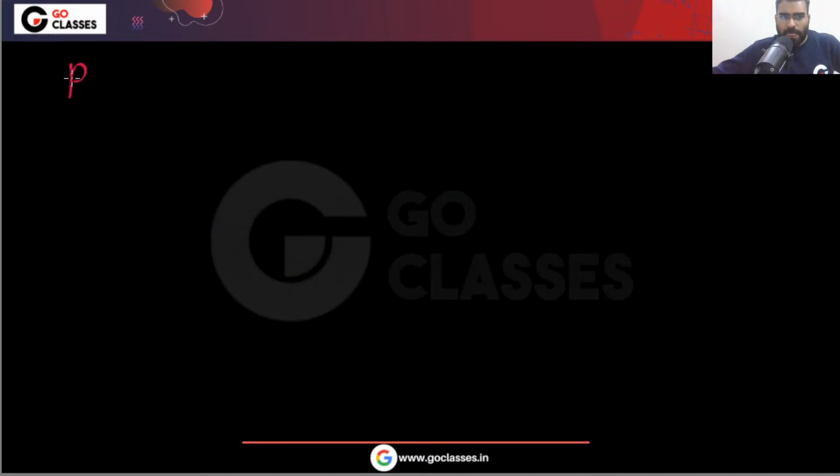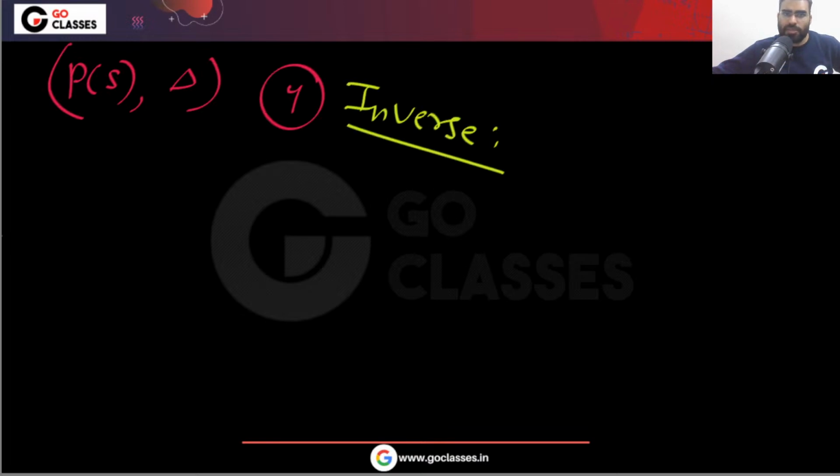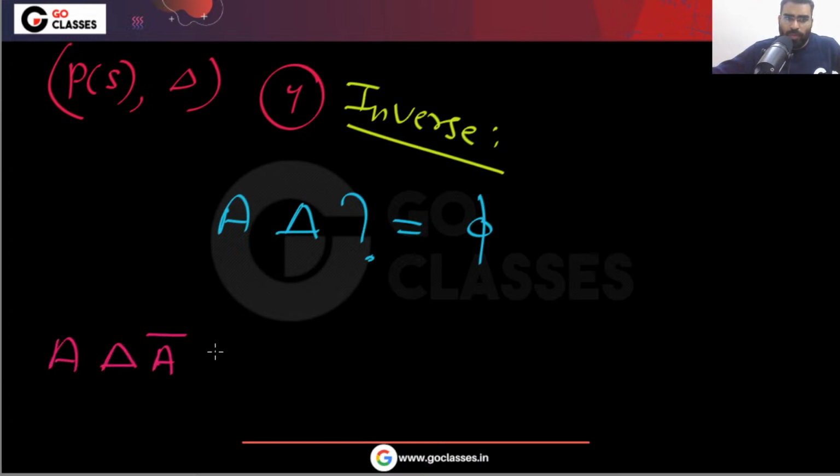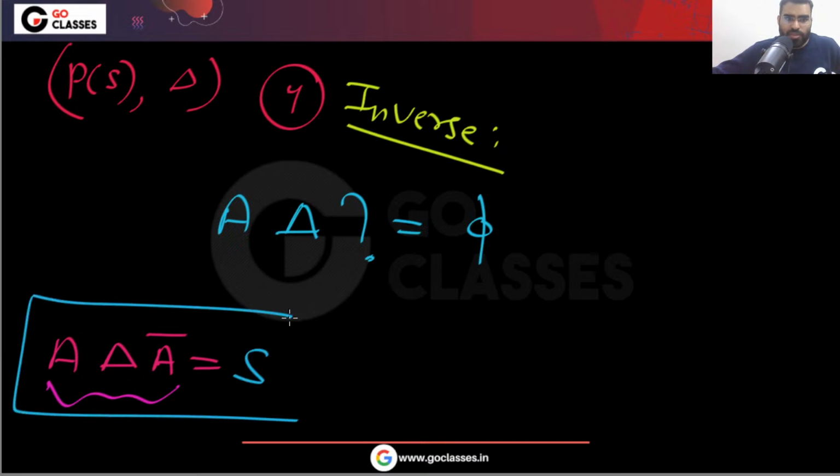What else? The fourth property. What about inverse? If I give you a set A, what should I put here such that you will get phi? Should I put A complement? No, because if you do that, the result will be S itself, not phi. A symmetric difference A bar will be S, not phi.